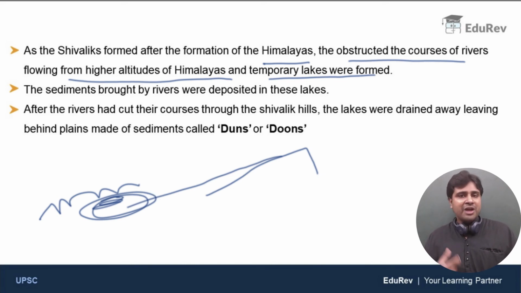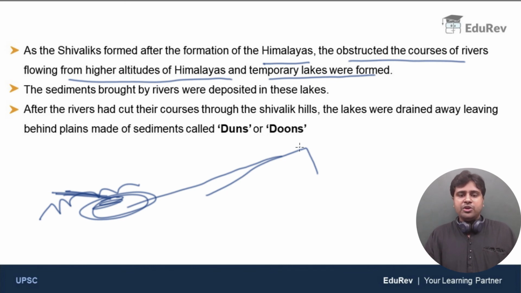Now we know that running water, which is nothing but rivers and streams, is one of the most powerful erosional forces. The running water eventually cut through the Shivaliks, and the lakes got drained away, leaving behind deposits of sediments. I hope you understood this process. We will discuss erosional forces, the different agents of erosion, in detail under geomorphology, so please don't worry about that. But as of now, you just have to keep one small process in mind. Shivaliks formed at the end.